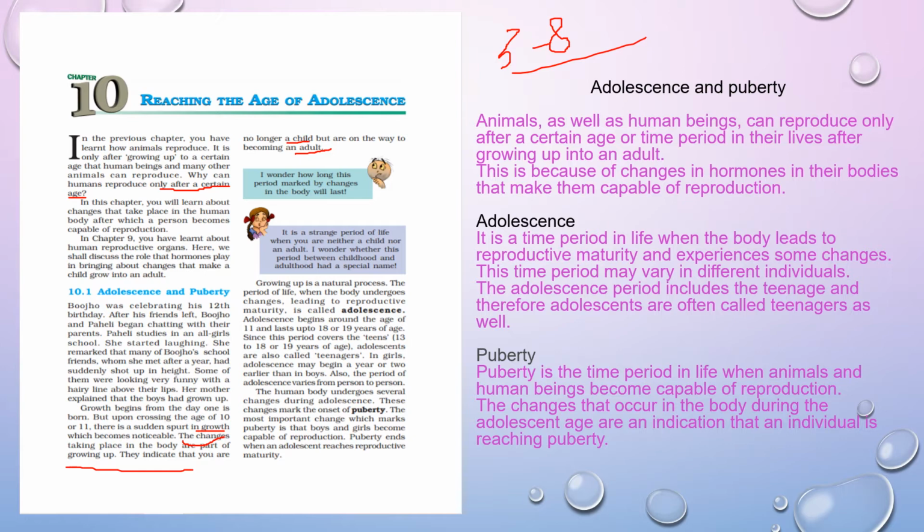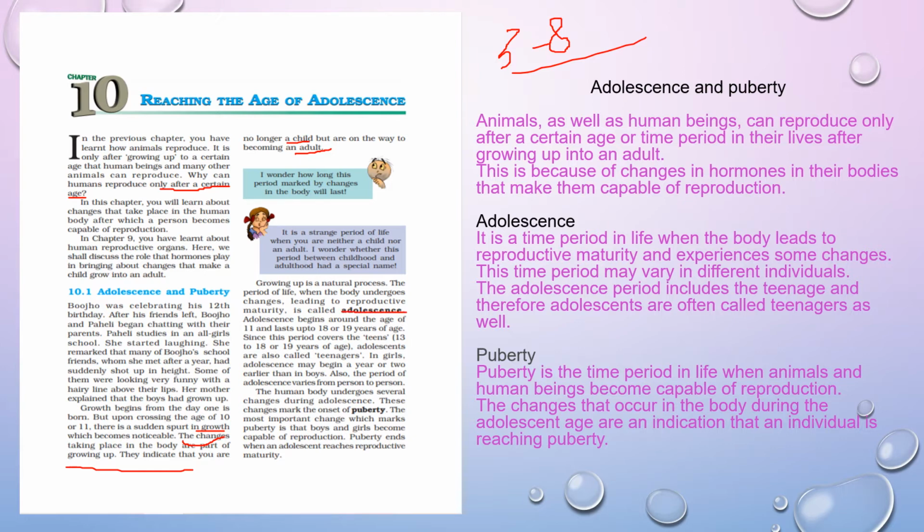When we discuss growing up of any individual, growing up is a natural process. It is a time period of life when the body undergoes different changes, and it leads to reproductive maturity. At that point it is known as adolescence.